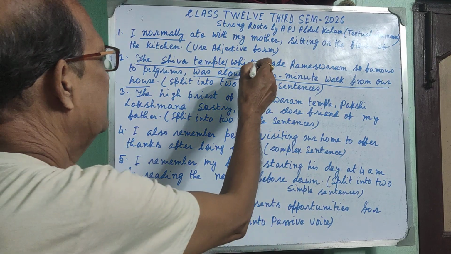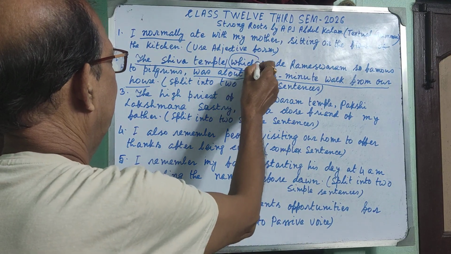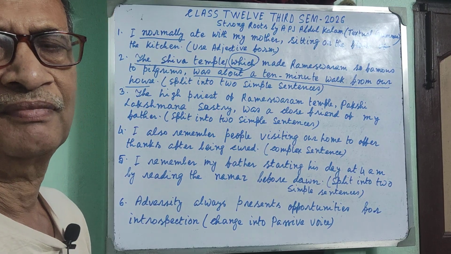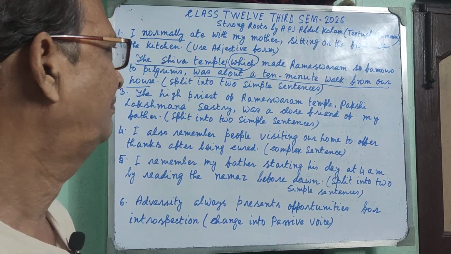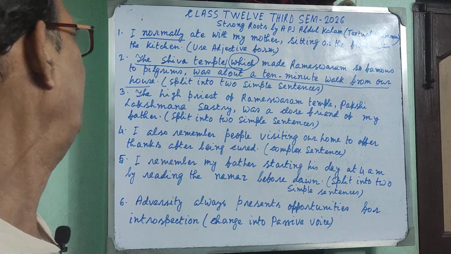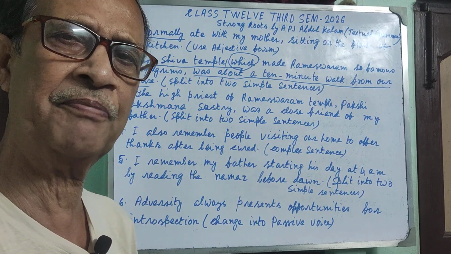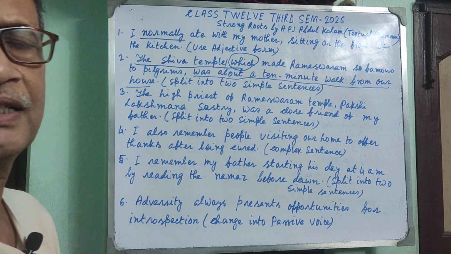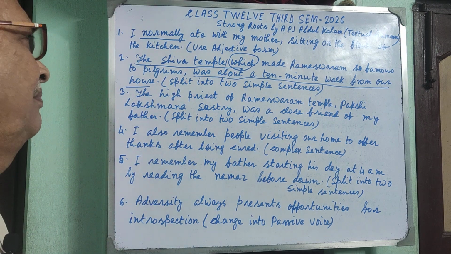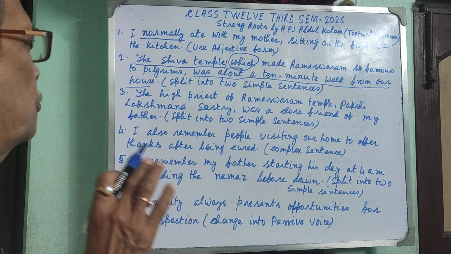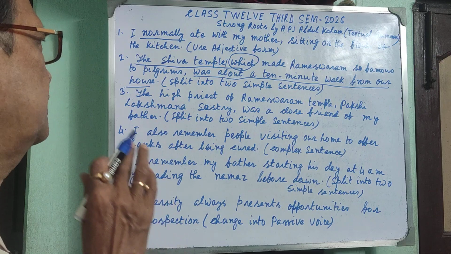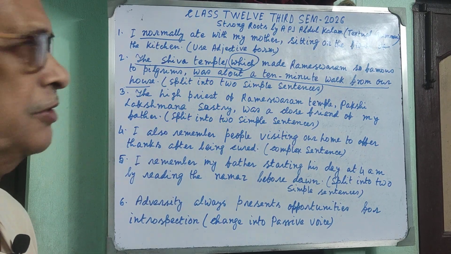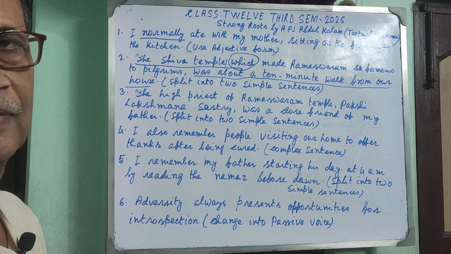And just break this relative clause. The temple made Rameswaram so famous to pilgrims, or very famous to pilgrims, whatever you like. The temple made Rameswaram so famous to pilgrims.